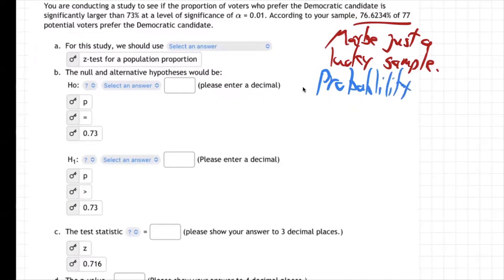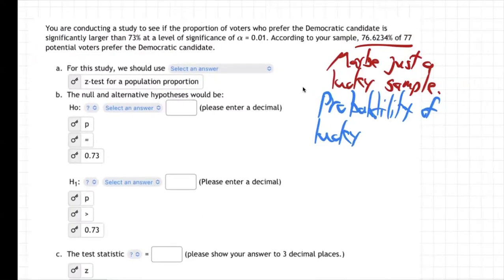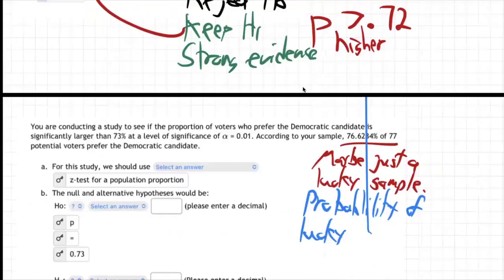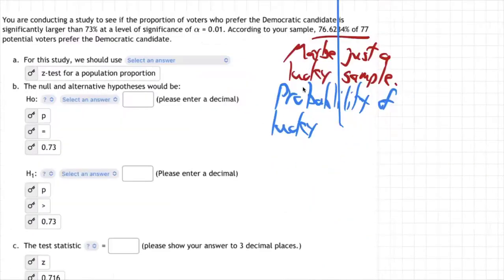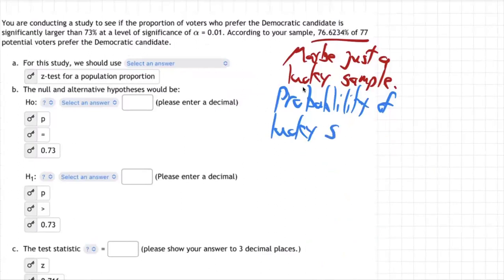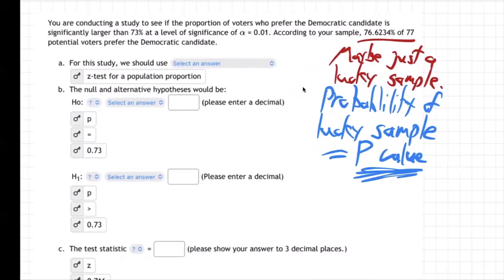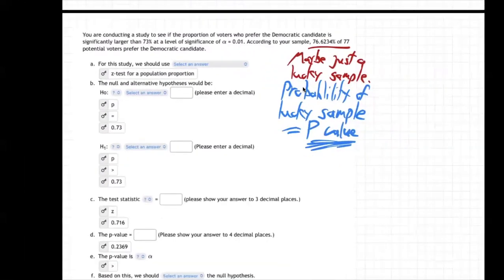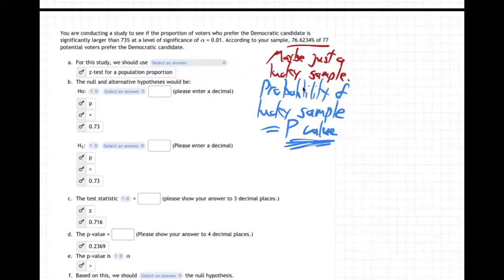Probability of getting a lucky sample is called the p-value. That's the main, most important thing when we do a hypothesis test: the p-value. We'll get that in a minute, and that'll tell us the probability that that little sample we did was just luck. And that'll tell us whether we should have confidence in the results or not.